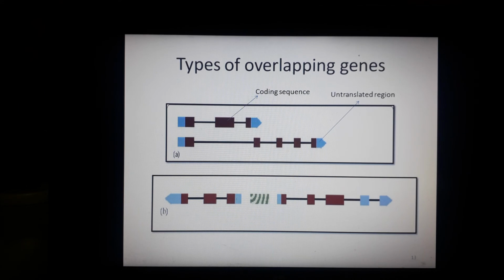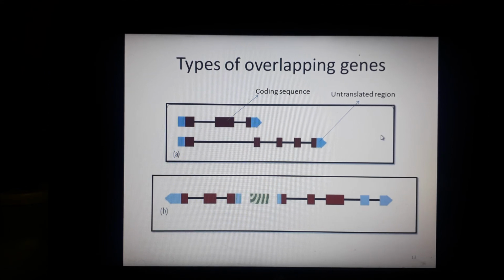Now let's discuss different types of overlapping genes. These types were presented by Engva Godwell, and it is published in his paper about changing paradigms in cell biology. So if you want to read further, you can read from there. Before I start, first understand this: the dark color, dark maroon or dark red, denotes the coding sequence, whereas this light blue color denotes the untranslated region. So we will start from the first one.